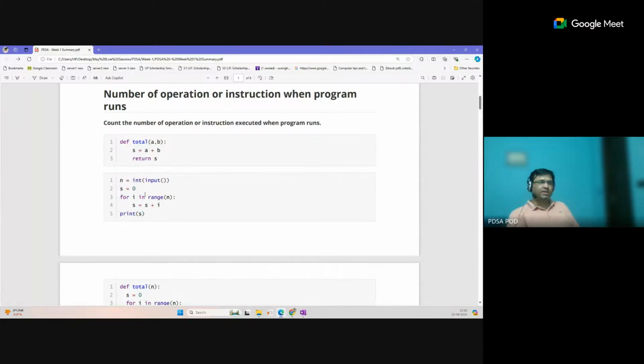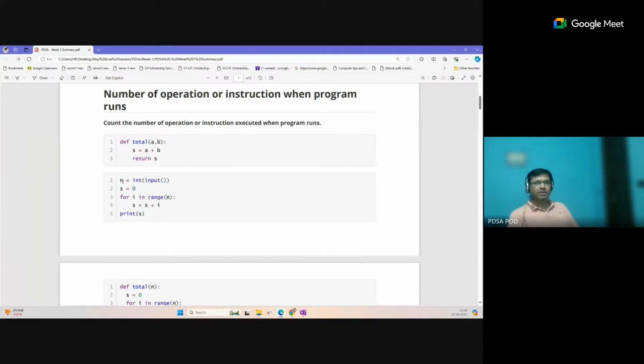So in this way you can see line number 2 executes one time, line number 3 is n times, this is also n times, and this is one time. So we can say 2n plus 2. Okay, so 2n plus 2, the 2 we can ignore. Now this is the 2n, and the constant multiplying the input term we can also ignore. So we will only take n.